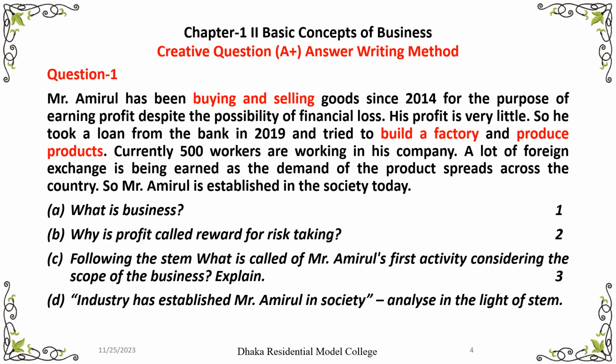And the products spread across the country. So Mr. Amirul is established in the society. That means industry has established Mr. Amirul in society. This is true. So what will be the answer?